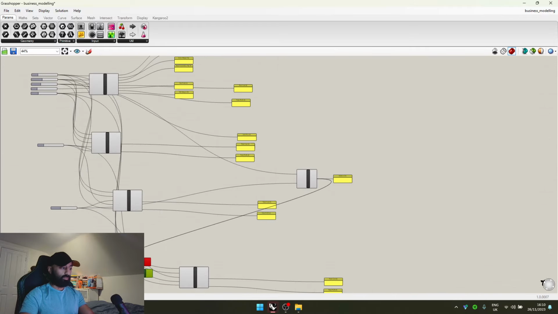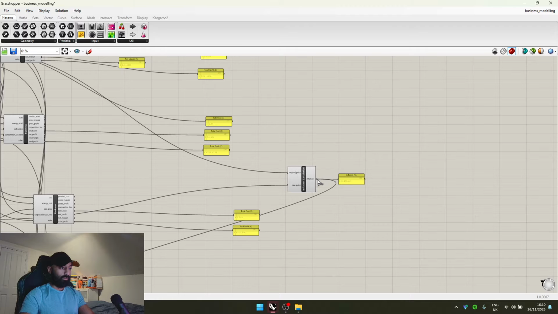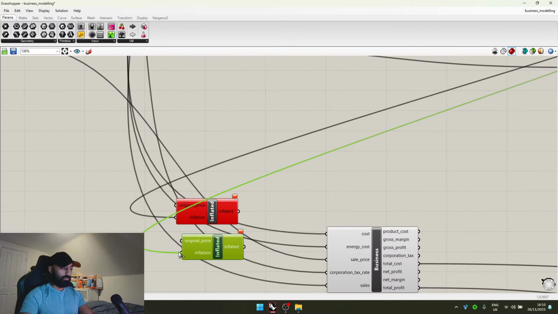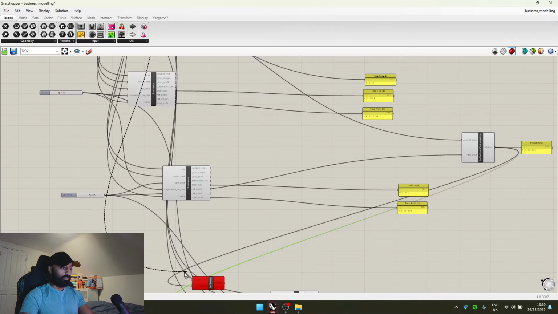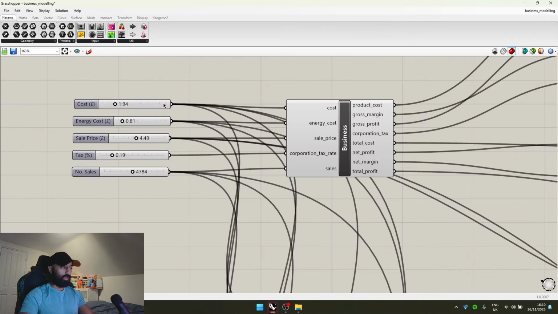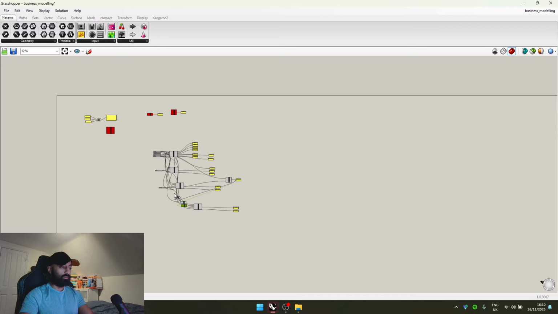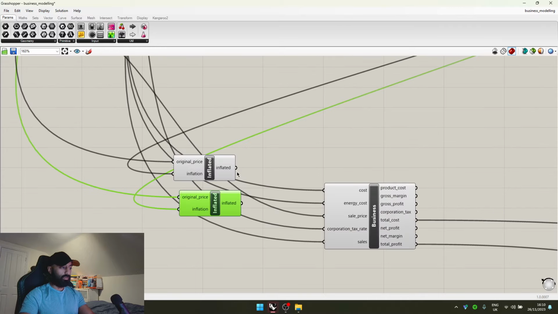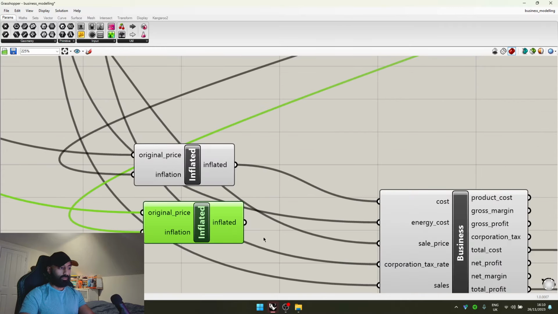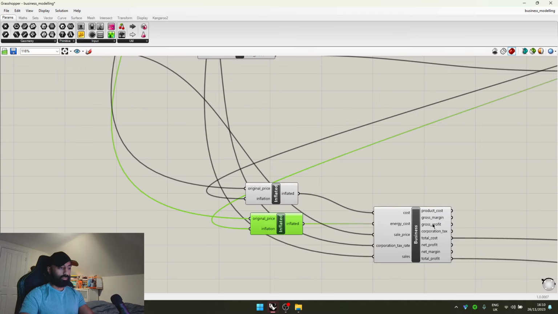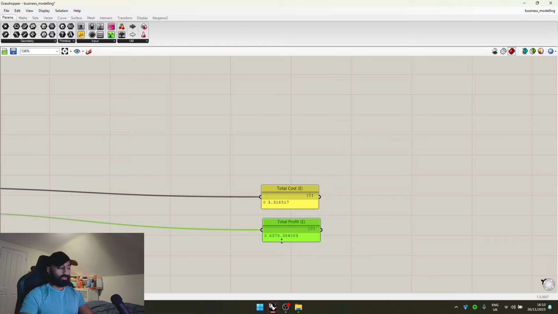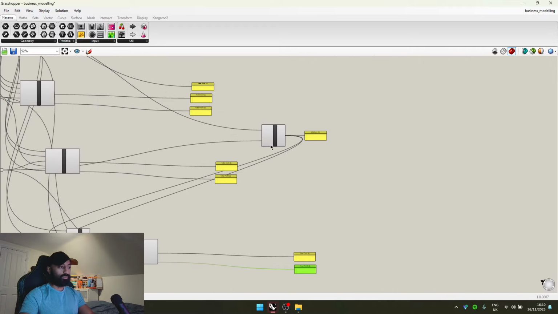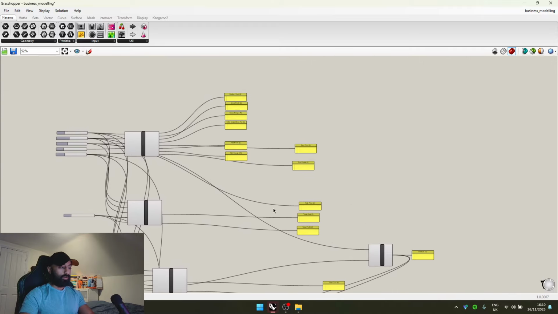Let's just plug the inflation in here, and again into this one, and then let's take the costs, plug them in here, and then the energy costs, plug them in here, and plug them into their corresponding things, and we find that the total profit is now 6,300, which is lower than our original profit, which was